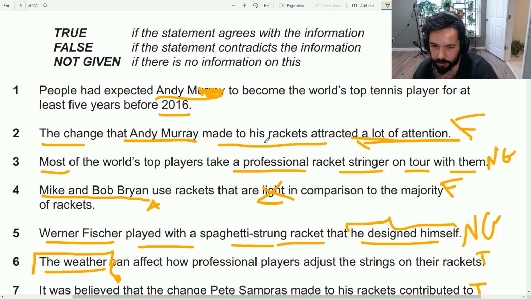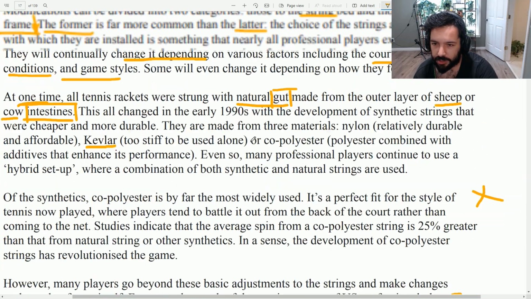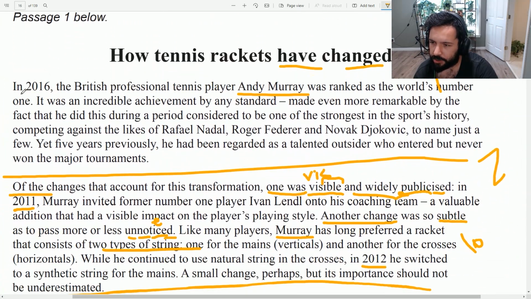How do we know it's false? Because we said the changes that he made were very subtle and most people didn't notice them. Most people didn't realize that those changes had been made. Next: people had expected Andy Murray to become the world's top tennis player for at least 5 years before 2016. Okay, meaning 2011 to 2016. The 2011 thing is here, but in here, we are talking about the changes.